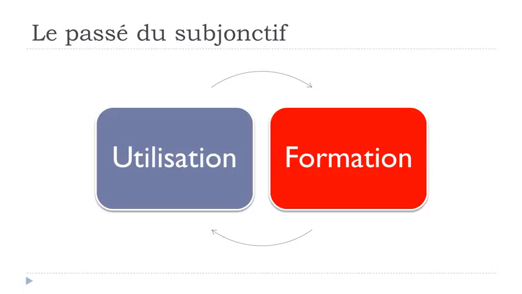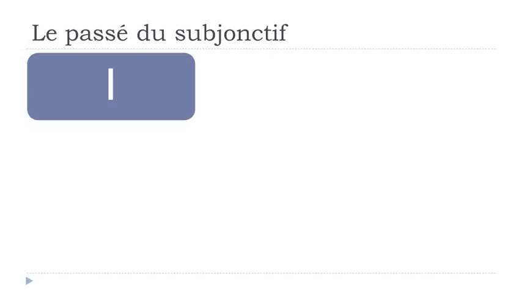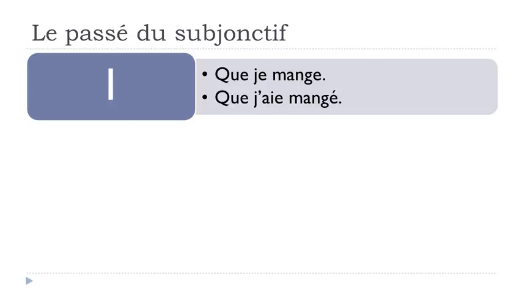Okay, so now we'll see how to make this passé du subjonctif. And first, the best way will be to have a look at this first sentence, que je mange, and it is the subjonctif présent form. And the second one, que j'ai mangé. This is le passé du subjonctif.